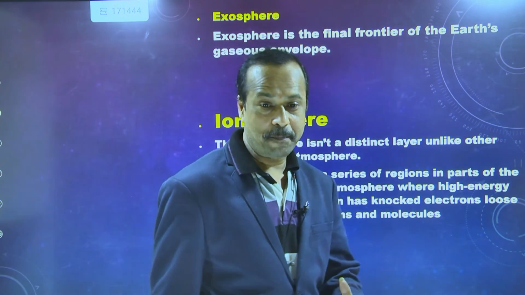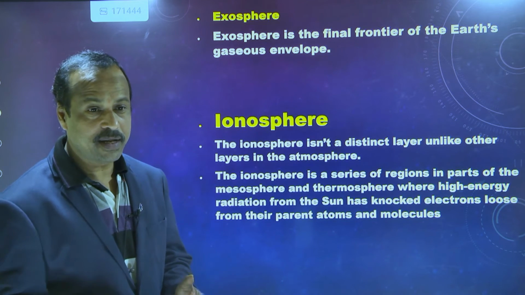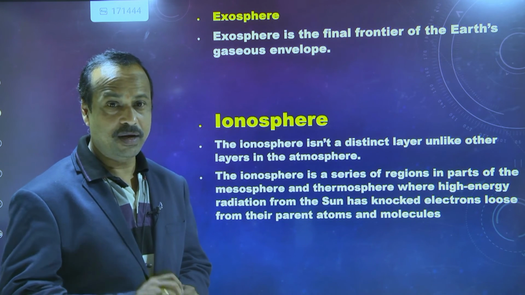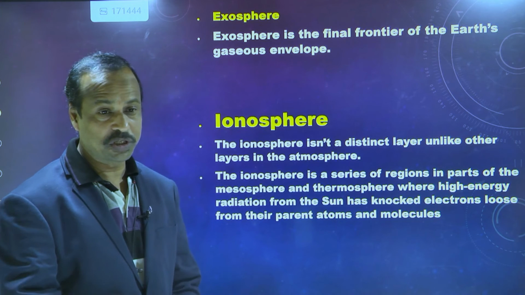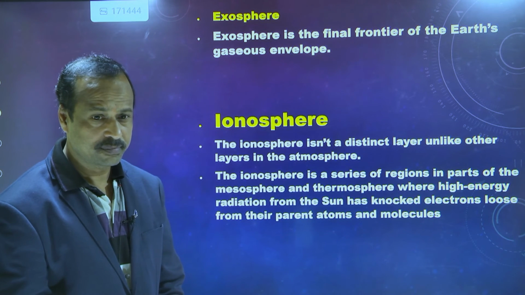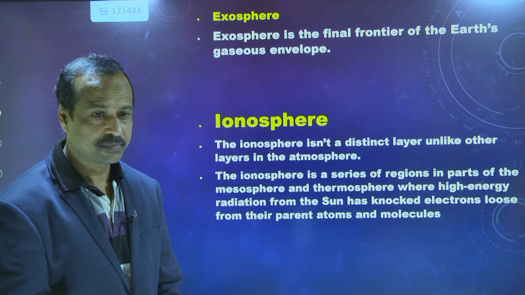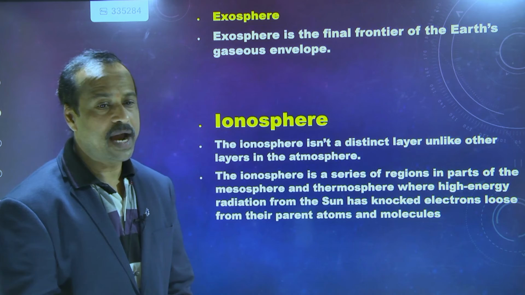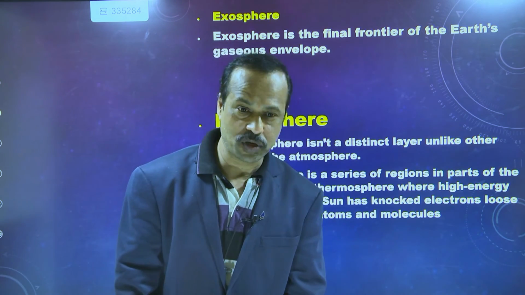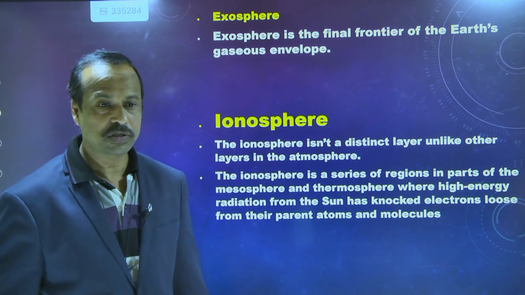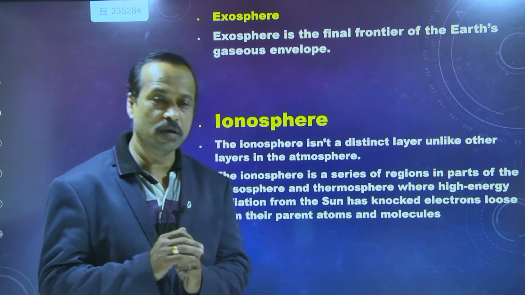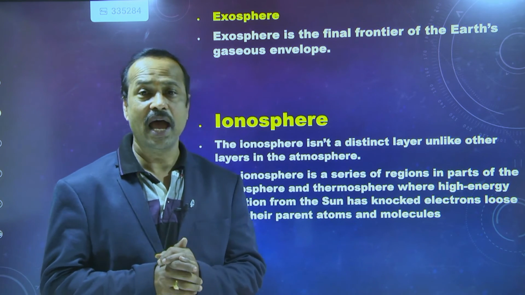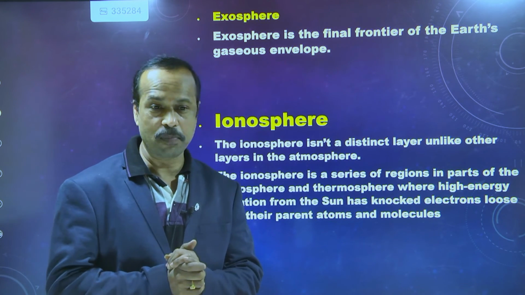So you know that any matter is made up of atoms, and an atom consists of electrons, protons and neutrons. Electrons are negatively charged particles, protons are positively charged particles, and neutrons are neutral particles.